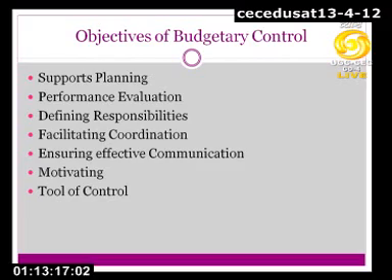The third objective of the budgetary control system is defining responsibilities. How does it help in defining responsibility? When we prepare a budget, it needs to be communicated to every individual working in the organization from top to bottom. It means I as an individual know what I have to achieve, or what contribution is expected by management.